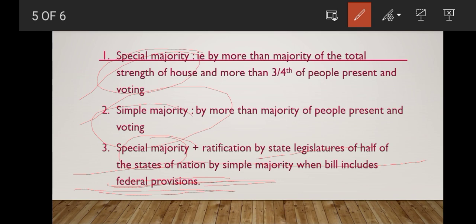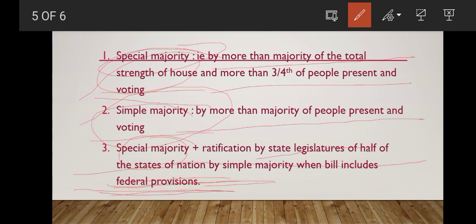Please note that ratification by state legislatures requires only a simple majority, plus special majority in both houses of the parliament, when the bill involves federal principles. Okay, special majority is more than a majority of the total membership or total strength of the house, which disregards the vacancies or absentees present in the parliament. We are considering only the total membership of the house. So that is about the special majority, and simple majority I already explained.